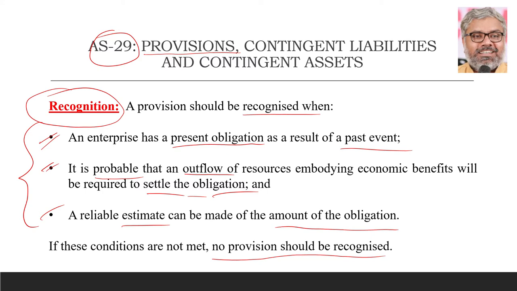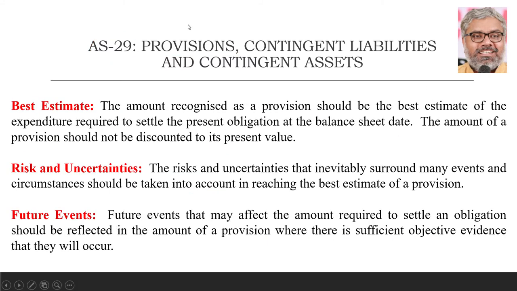So these 3 points you should always remember to refer to when case-based questions on this standard are given in the examination. Then there are certain principles, general principles we can say, which have to be kept in mind while creating a provision. AS 29 clearly tells these things have to be taken care of while recognizing the provisions in the books of accounts. What are those major items which have to be kept in mind? First thing is the provision, whatever we want to recognize as a provision in the books of accounts, that should be the best estimate of the expenditure.